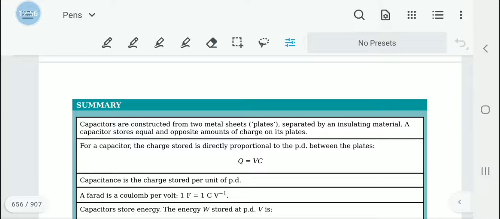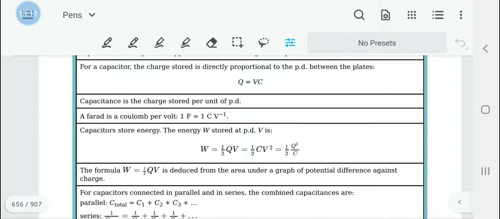The charge stored is directly proportional to potential difference, so we obtained the equation Q equals VC. Q stood for the charge, V for the voltage, and C for the capacitance. We define capacitance as the charge stored per unit potential difference. A farad is a coulomb per volt, so 1 farad equals 1 C V to the power minus 1.